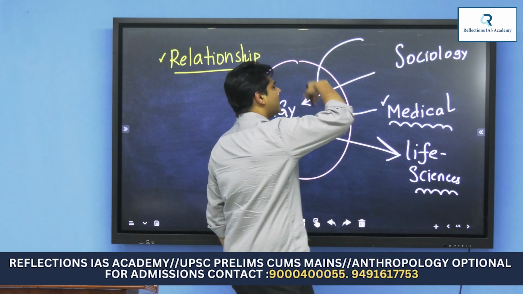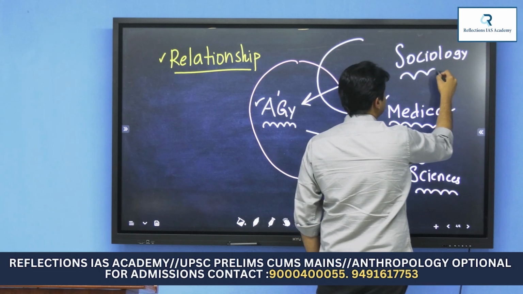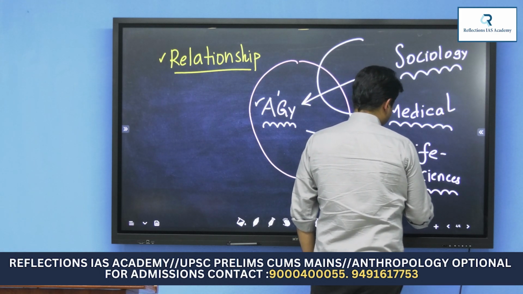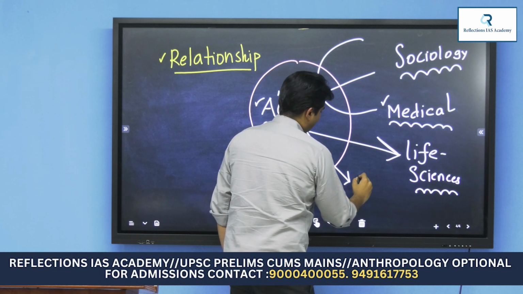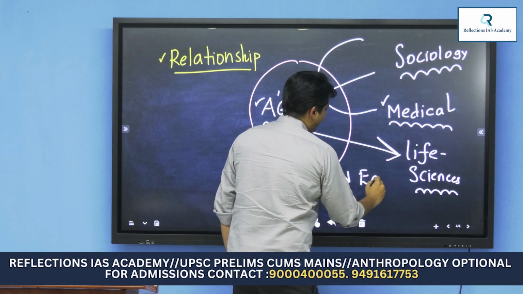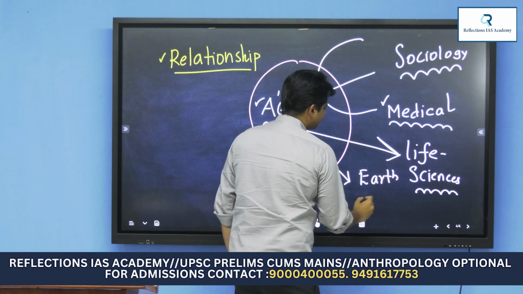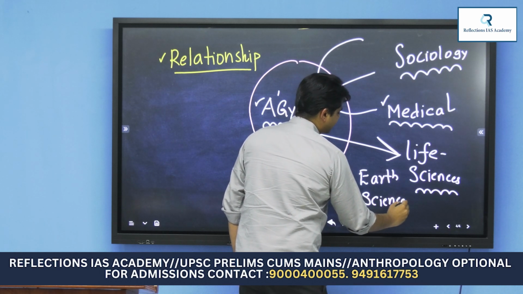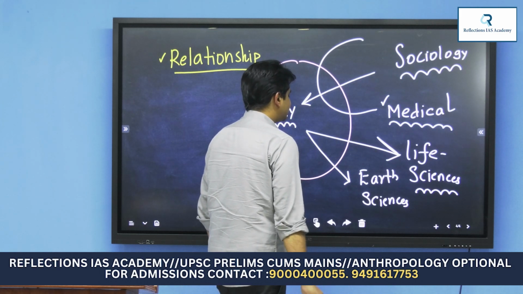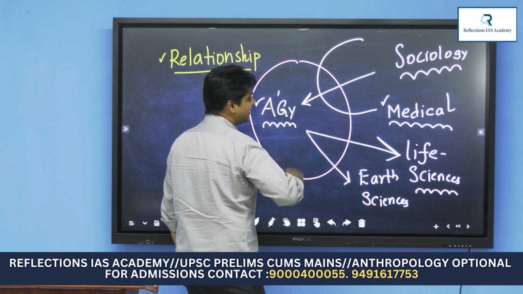Just like that, there are many other fields like sociology, medical sciences, life sciences, like earth sciences. Earth sciences means geography, geology.